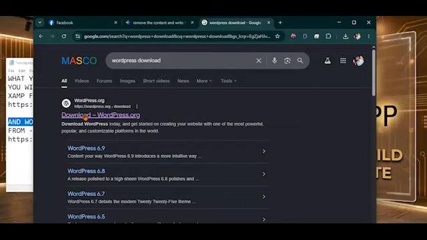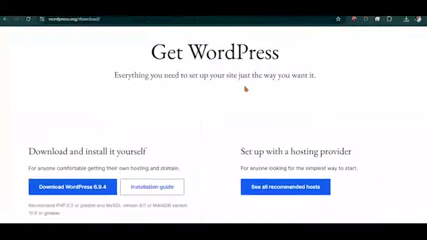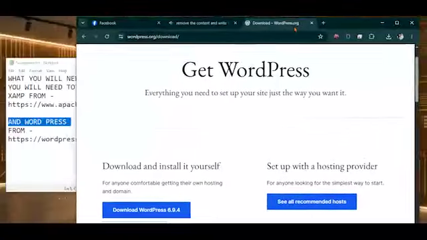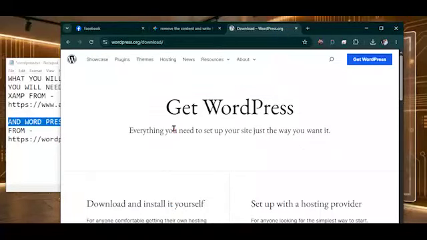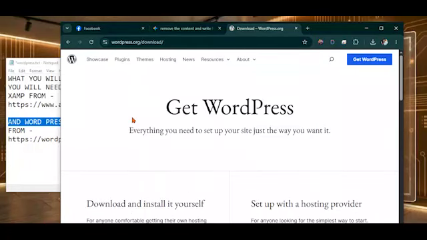I will click WordPress download, the first link. When you're on the WordPress website here, what you need to do now is download WordPress. To download WordPress, you need to go to wordpress.org.